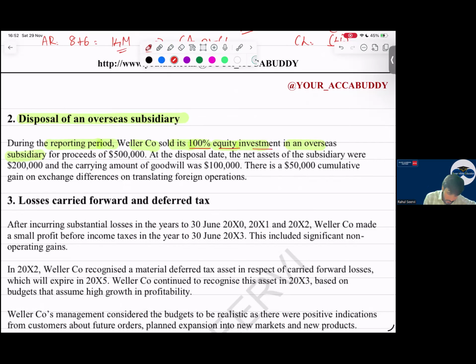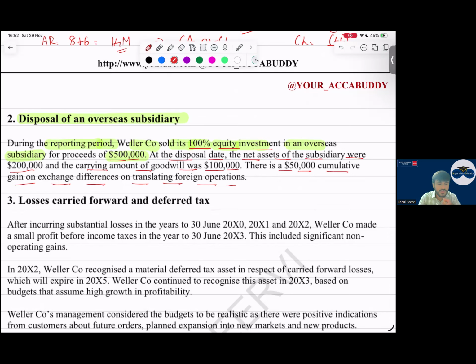For a proceed of 500,000. So the sale proceed was 500,000. At the disposal date, the net assets of the subsidiary were 200,000 and the carrying amount of goodwill was $100,000. There is 50,000 cumulative gain on the exchange difference on translating foreign operation. A very easy question, beta. Calculate.